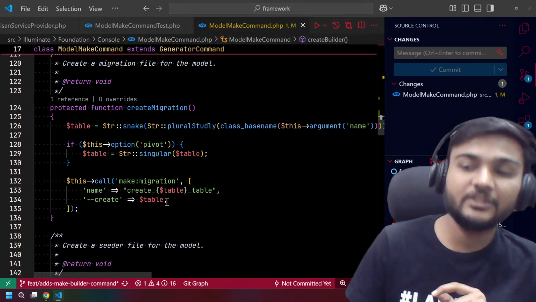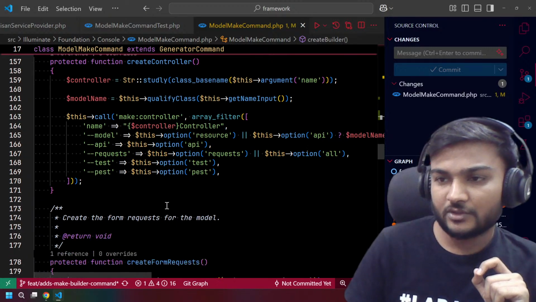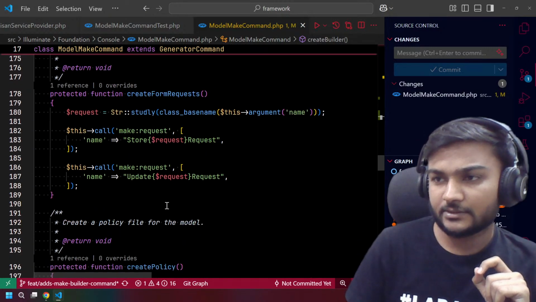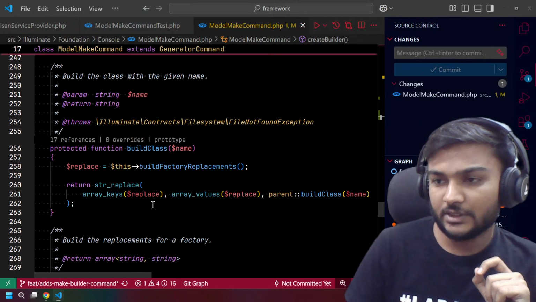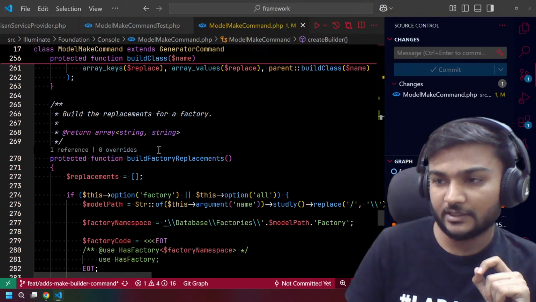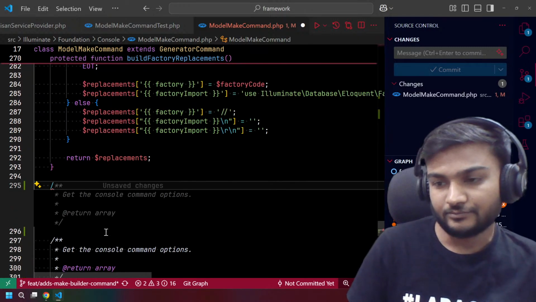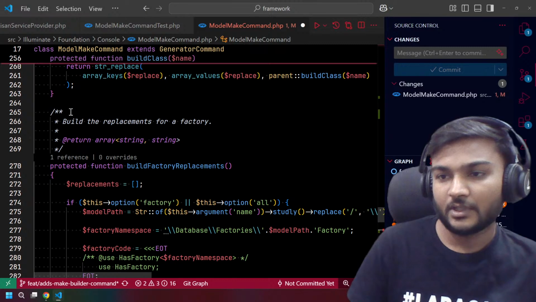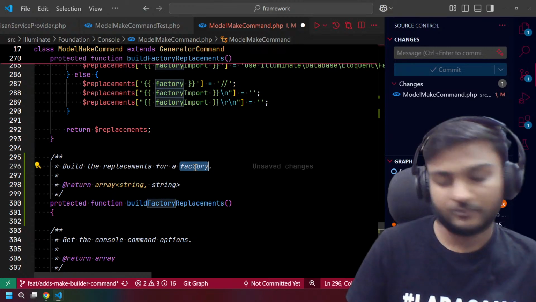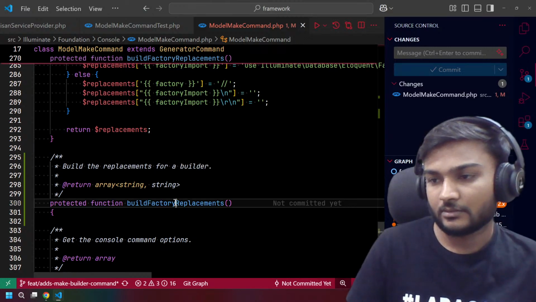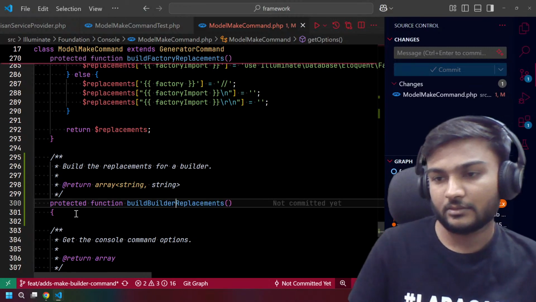And now we will need a builder replacement, right? So what we can actually do is we need a function. Yeah, the build class is already there. Yeah, we need a function here that, no, I think we can just copy it and paste it over here for build it, and we can call it builder, right?